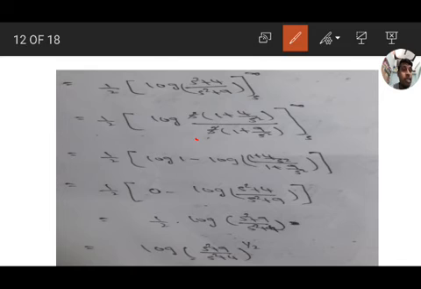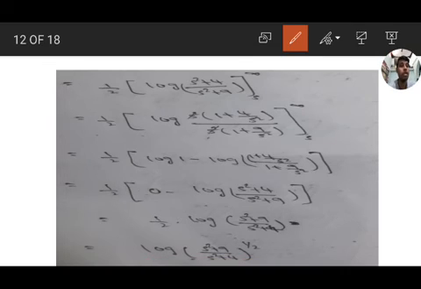The minus s part stays the same. Log 1 value is 0. After simplification, s square cancels out and we get s square plus 4 by s square plus 9. With the minus, we interchange the numerator and denominator, getting 1 by 2 into log of s square plus 9 by s square plus 4. The power comes in, and finally we get the answer: log of s square plus 9 by s square plus 4 whole to the power of 1 by 2.